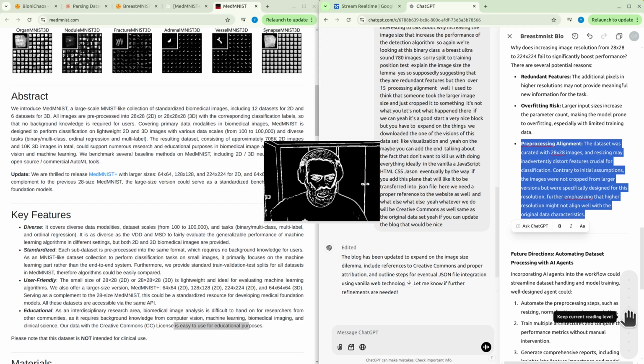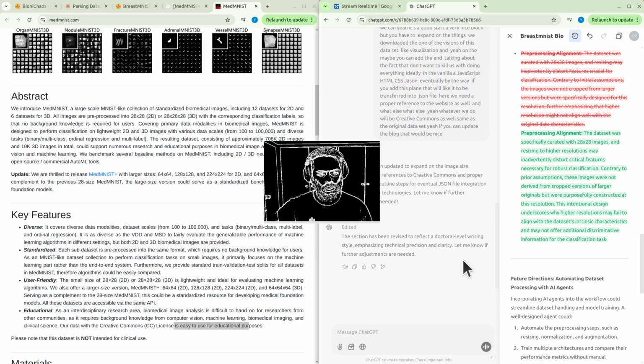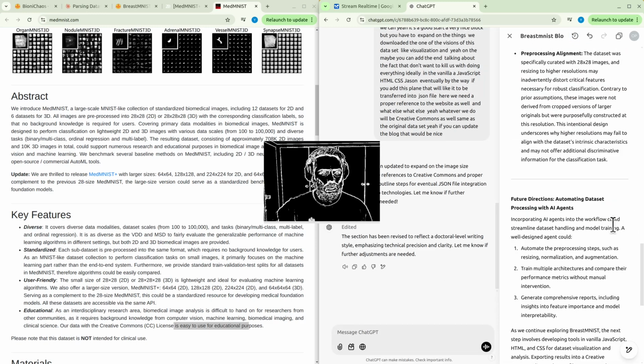It says keep current reading level. When you go up, it's high school. So what is it now? It's assuming. Don't get it. Maybe go graduate school just for this paragraph. Okay, just rewrote the whole thing.